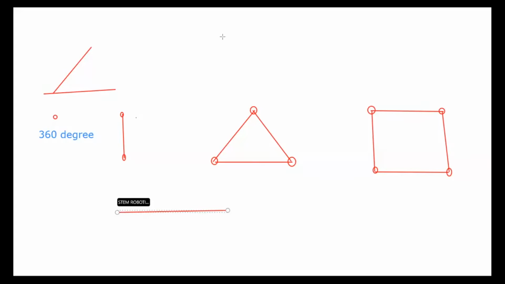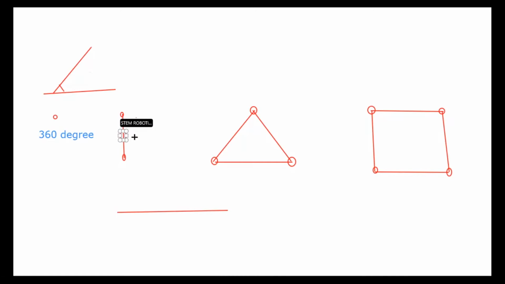But if you want to measure this angle here, how can we measure? Actually, we can measure in degrees. If you see here, for a single dot, it is 360 degrees. If you take one line here, it is 180 degrees.